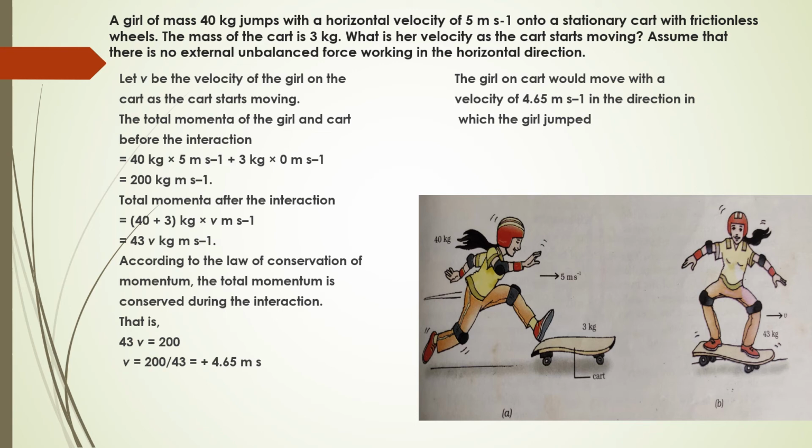So 43v is equal to 200. So v is equal to 200 by 43, which is 4.65 meter per second. The cart is moving from left to right, so this is going to be a positive value. The velocity is 4.65 meter per second, in the direction in which the girl has jumped.